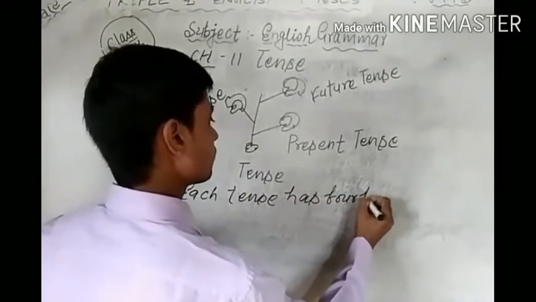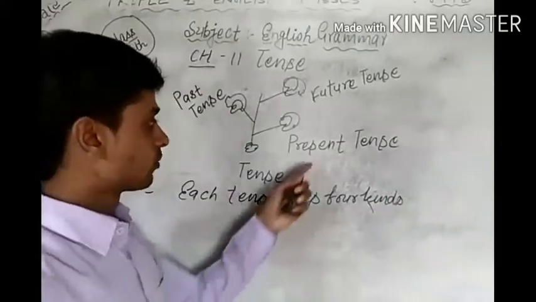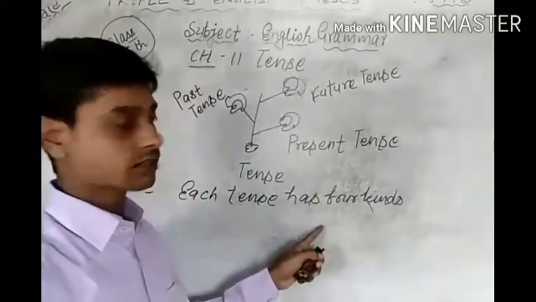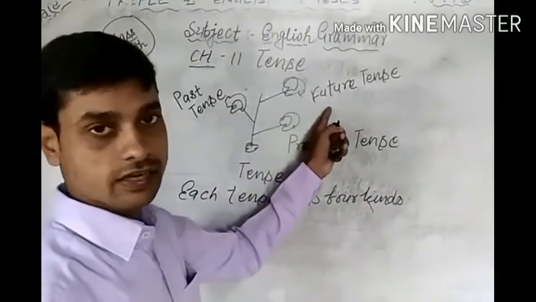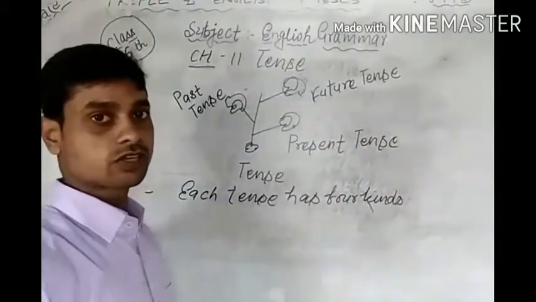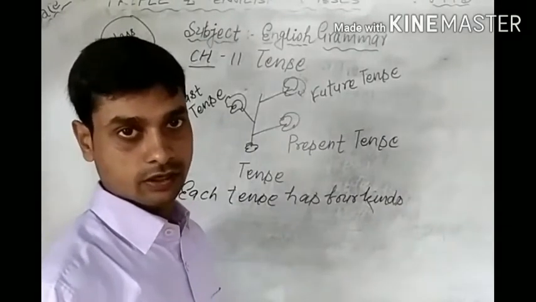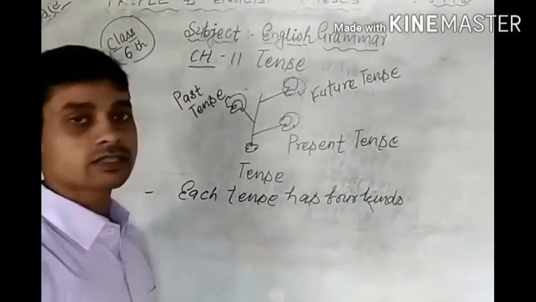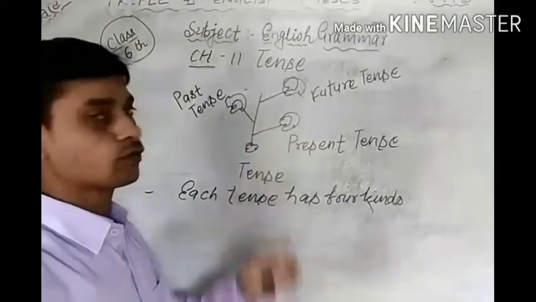Present tense has four kinds, past tense has four kinds, and future tense has four kinds. In total, we can say there are 12 kinds of tense.